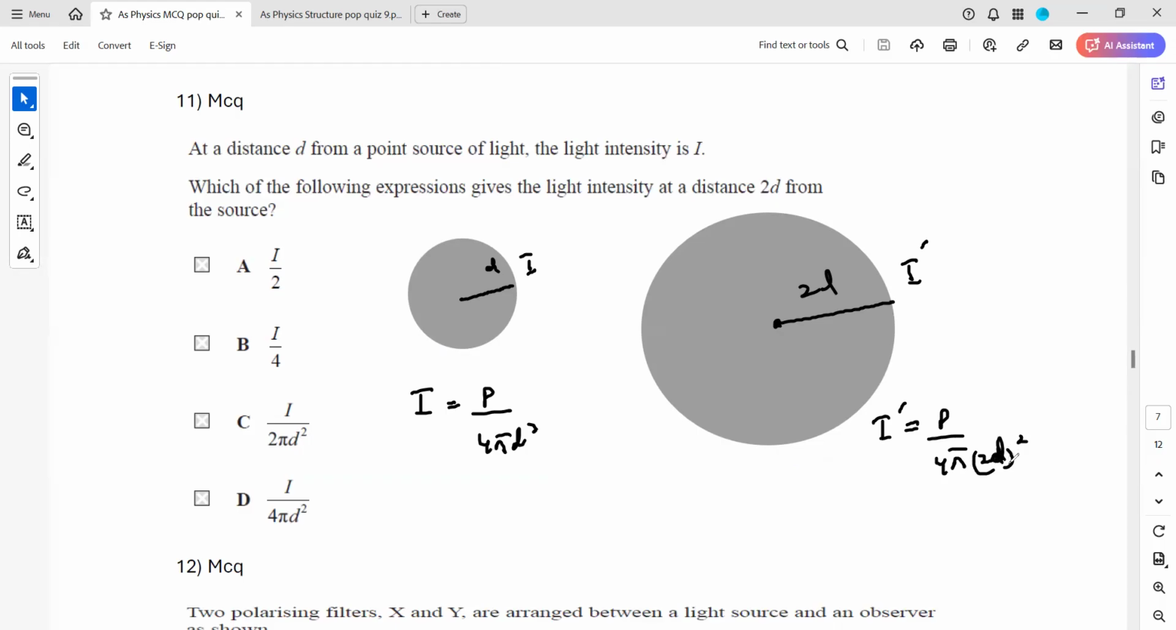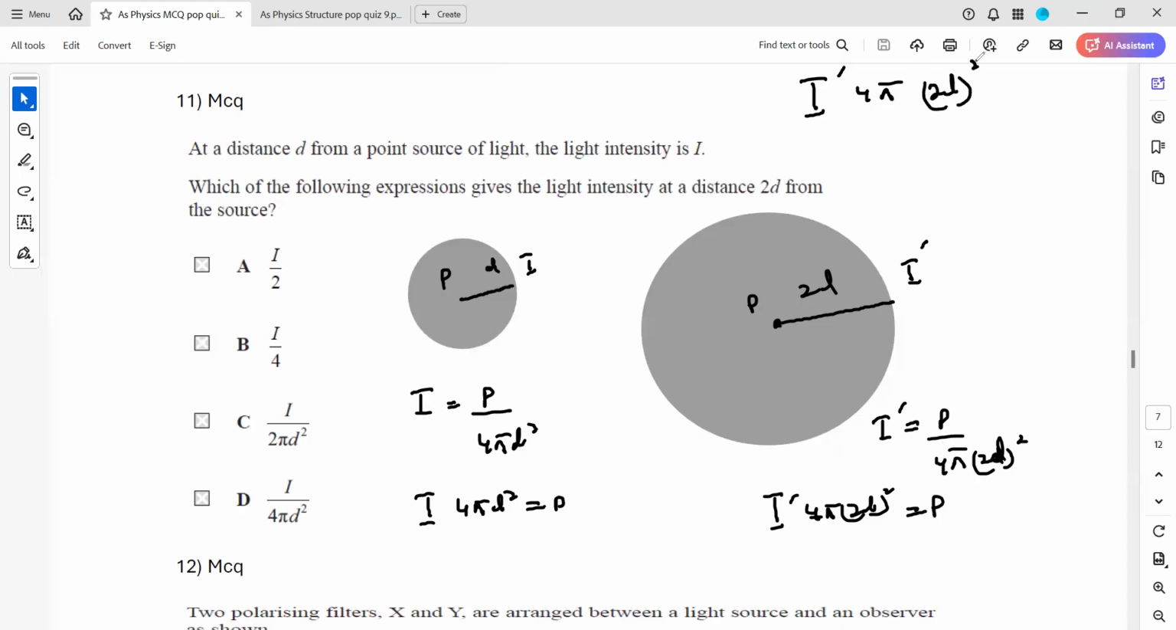the distance is double. The power of the source used here is the same, as the same source is emitting. So we can say that intensity times 4 pi d square is equal to the power of the source. And here also the new intensity times 4 pi (2d) square is equal to the power of the source. The same source is used, so it will have the same power. So we can compare the two equations: the new intensity at a distance of 2d will be equal to power over 4 pi (2d) square, and the first intensity was I at a distance of d, power over 4 pi d square.